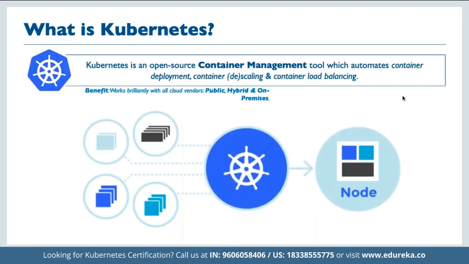And then we have Kubernetes. Kubernetes, as we know, is an open source container management tool, which is basically used for automating container deployment, scaling up and scaling down. We can also take care of load balancing as well.